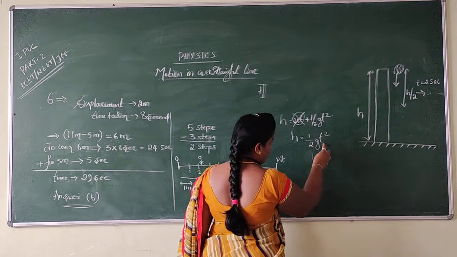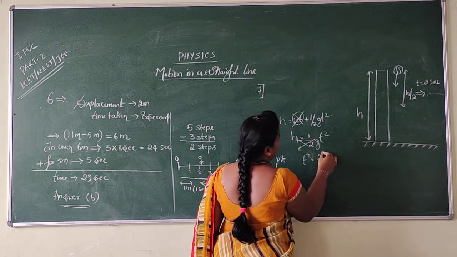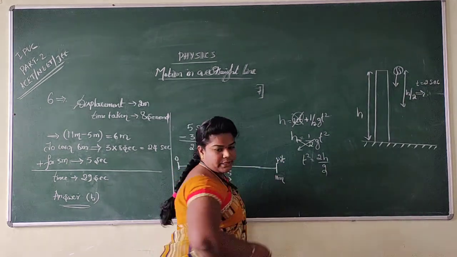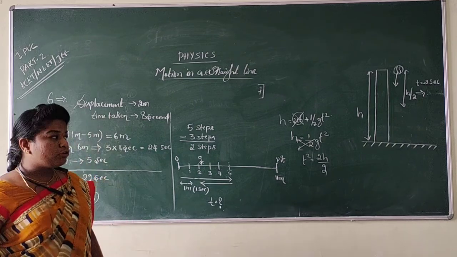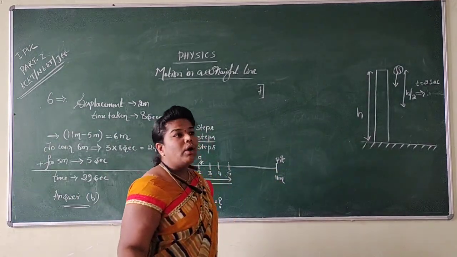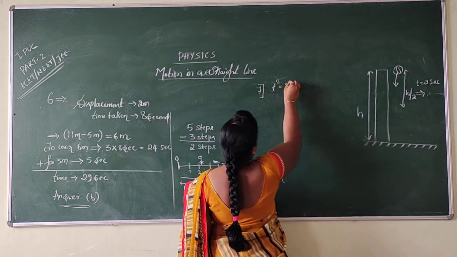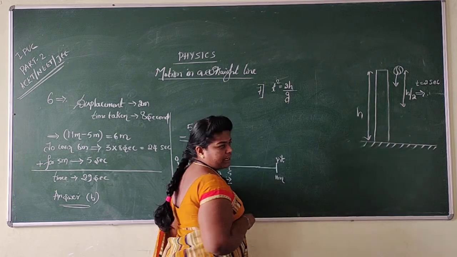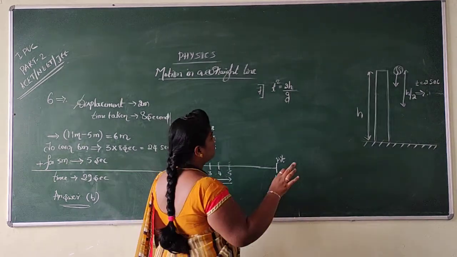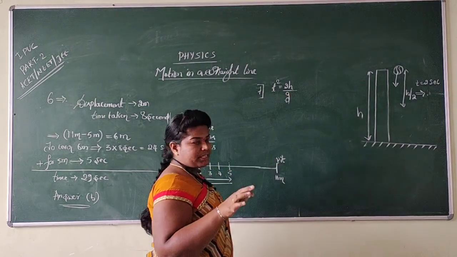I need time, so t square is equal to, by cross multiplication, 2h divided by g. So I am using this formula. We use it directly, so you should remember all these things in your mind: the g value, u value is 0. Everything you should remember. So t square is equal to 2h divided by g. This was the formula.